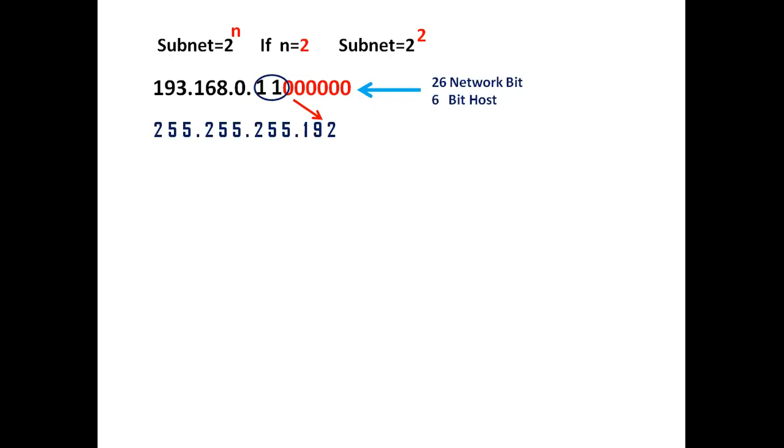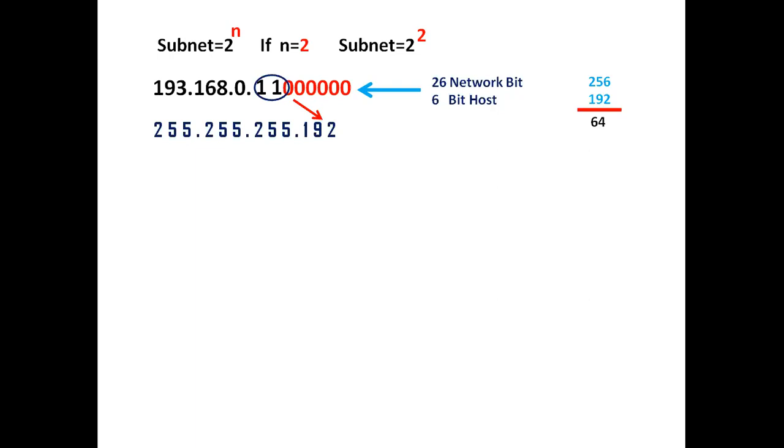Let's do some calculation here. What is the total value here? The total value is 256. When I subtract 192 from 256, how much will I get? I will get 64. This 64 is called block size, brother. Just try to understand. Listen to me carefully. This 64 is called block size.